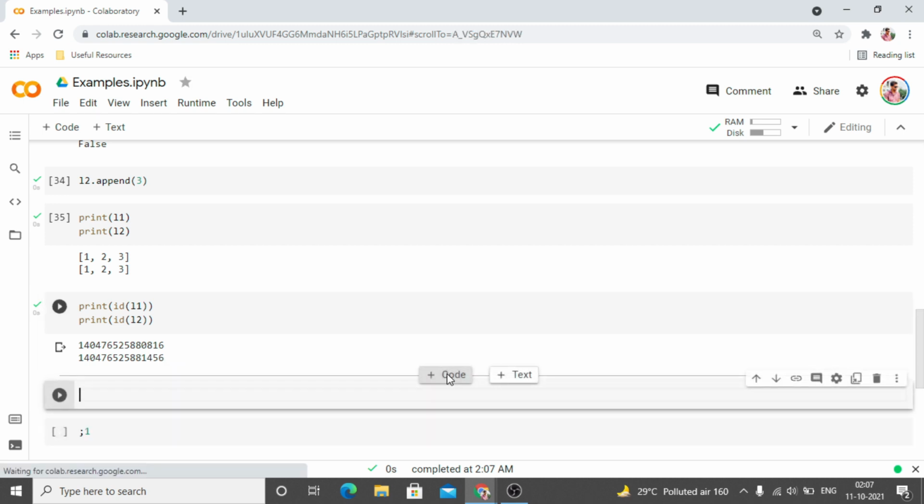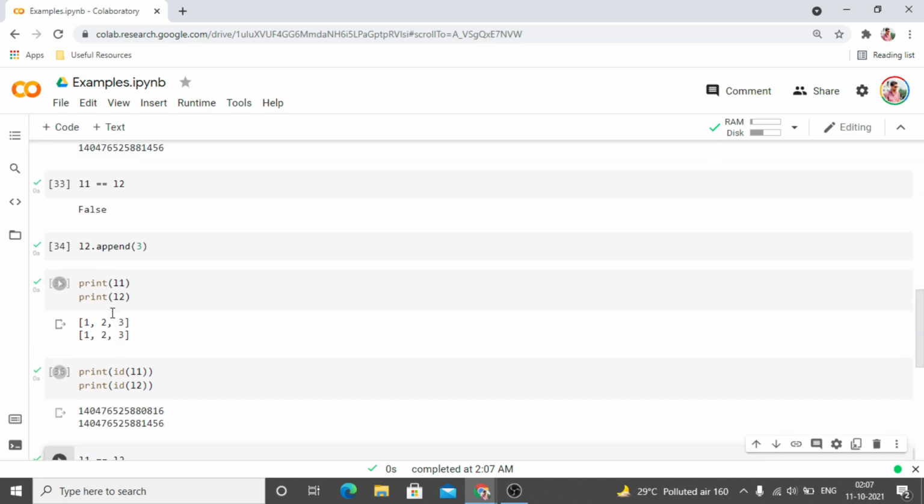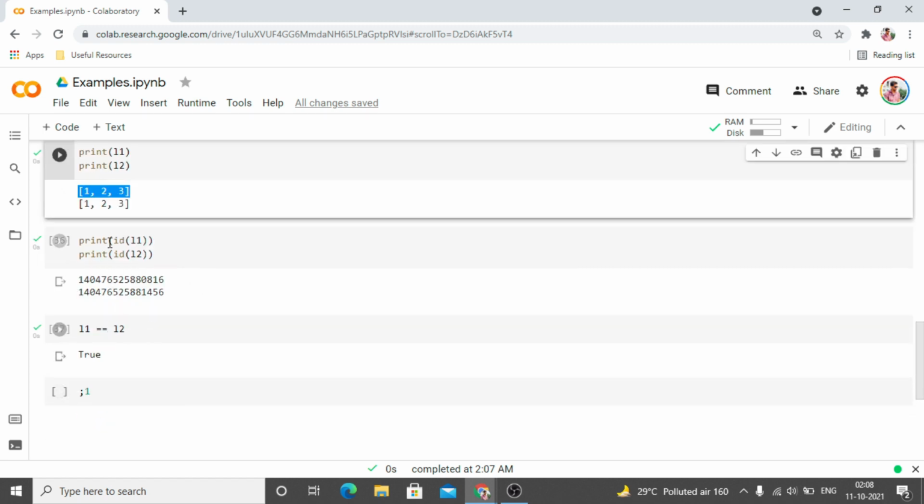See, 816 and 4556, they are different objects. But right now, if you check L1 equals to L2, you are going to see that it returns true, because the list object has an equality constraint that for both objects L1 and L2 to become equal, they have to be of the same length, and all the elements inside the list have to be equal and in the same order.